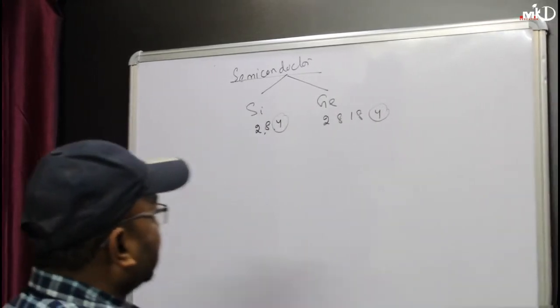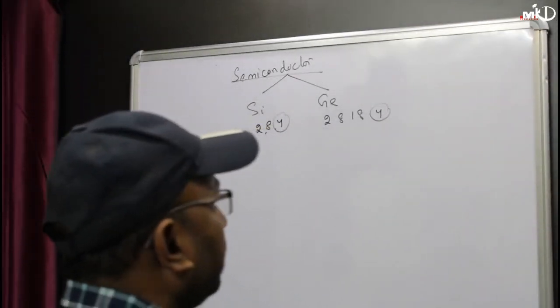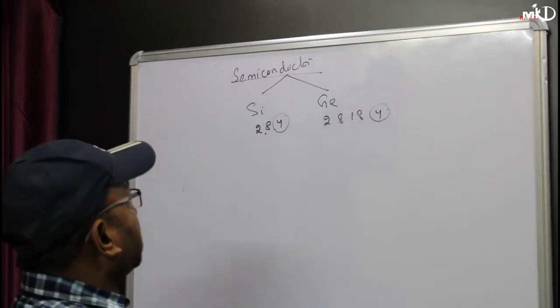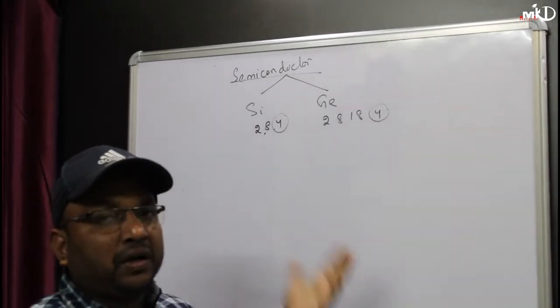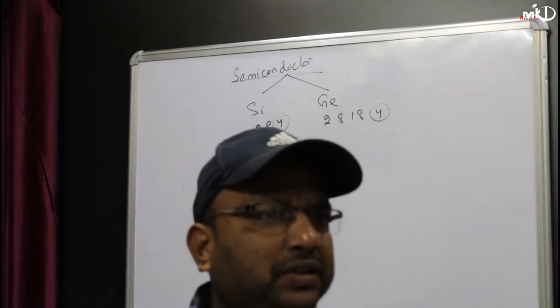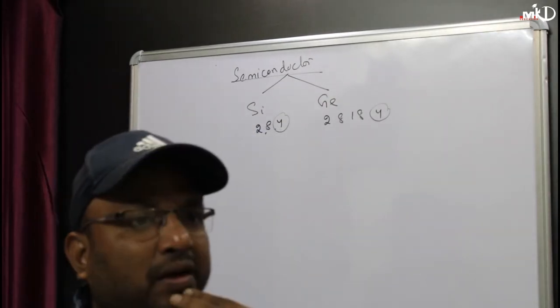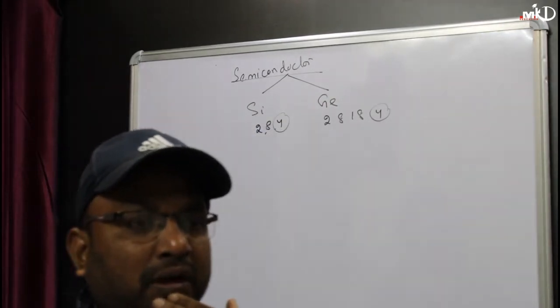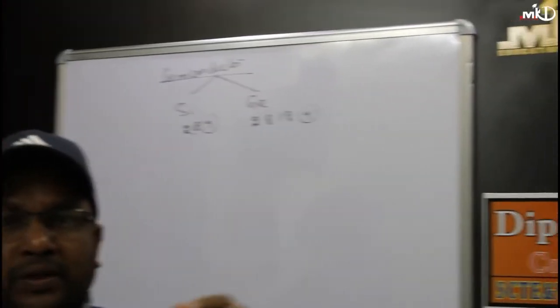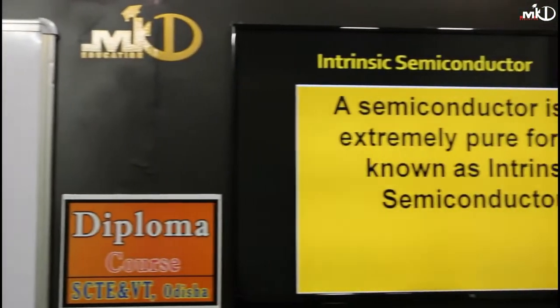Now I will tell you what a semiconductor is. Semiconductor means it is not fully a conductor and not a full insulator. The conductivity of the semiconductor lies in between the insulator and the conductor.